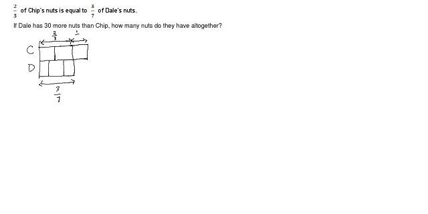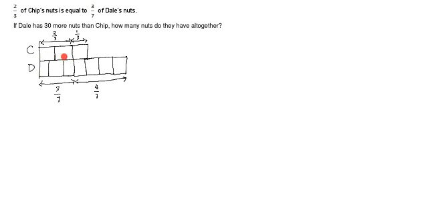And next, to make Dale into 1 whole, I need to add 4/7, because now it's actually 3/7. Okay, 3/7. I need to make it into 1 whole, 4/7. So now we have another 4/7. So this makes Dale into 1 whole. Okay, so we know that this part is supposed to be equal, right? So here is 2 units, here's 3 units. They are meant to be an equal number of nuts.